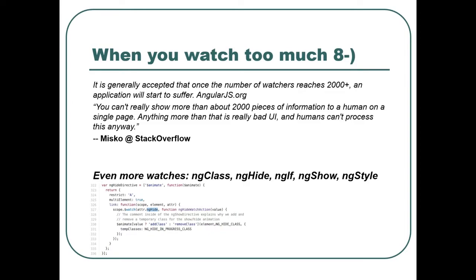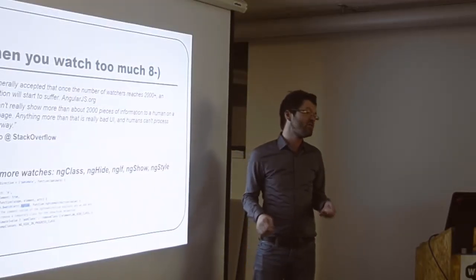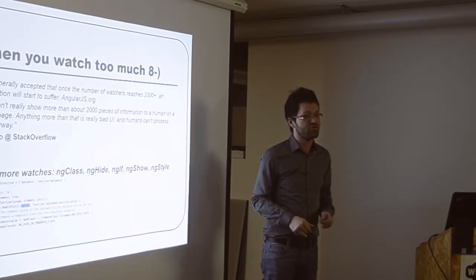Misko, who is an AngularJS developer, said that it's possible, but not advisable, to have more than 2,000 watchers in an AngularJS application. This quotation basically means that if you have more than 2,000 things on a web page, it's messy and you should not do it anyway.